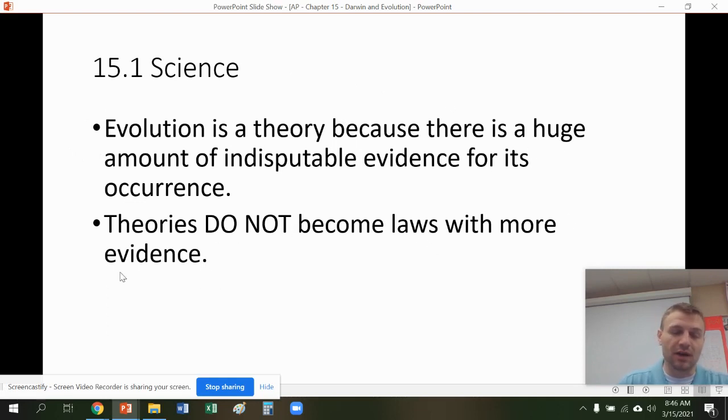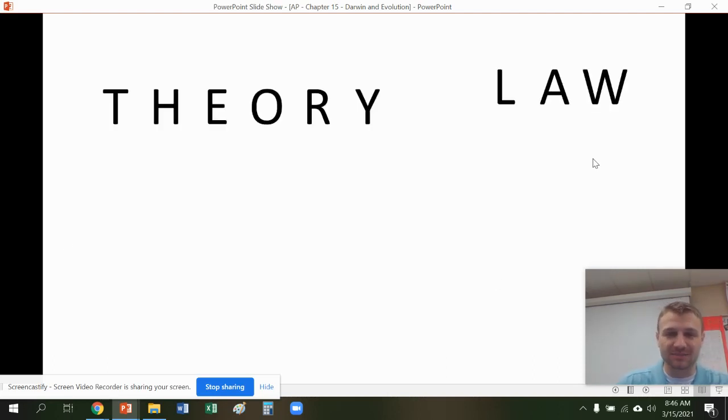Theories do not become laws with more evidence. That's the big key here. Theories do not become laws with more evidence. People think that once you get more evidence for a theory, it becomes a law, and that's not true. They just describe two different things.